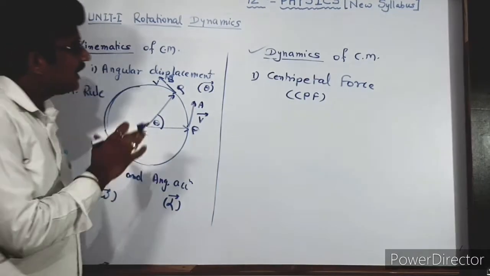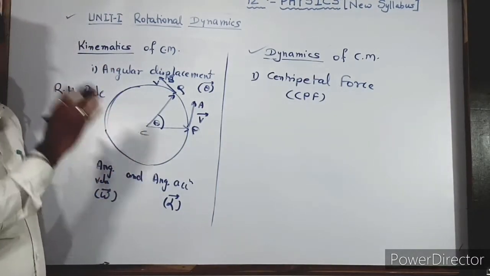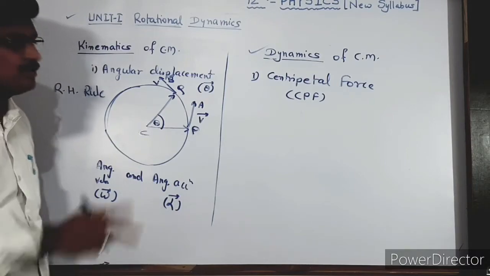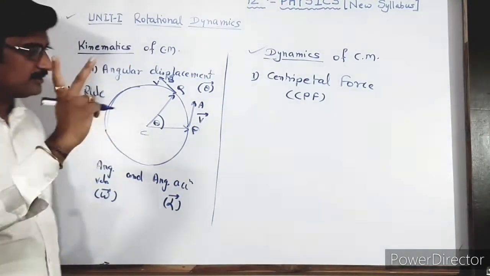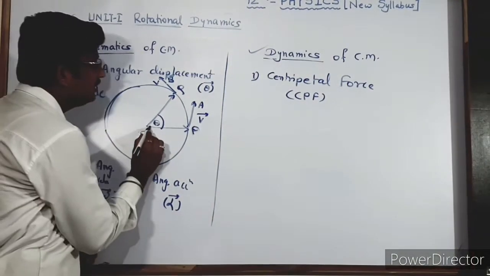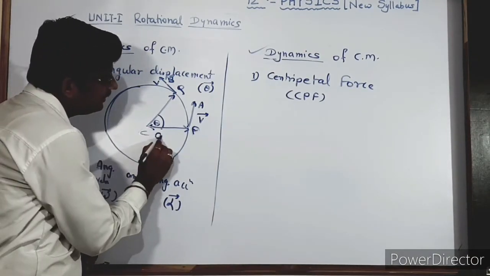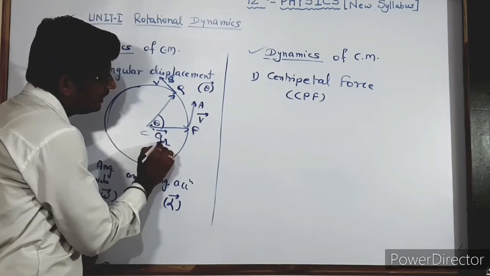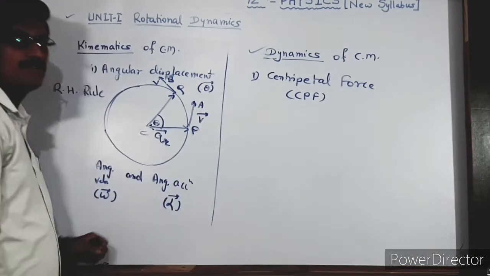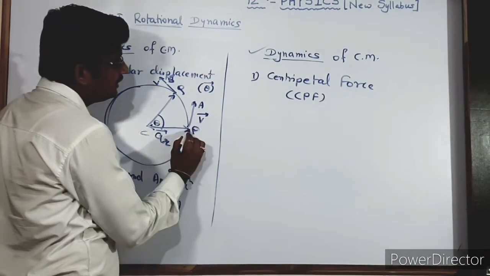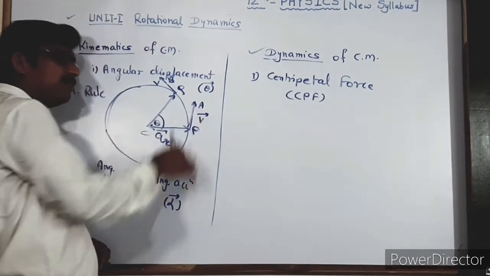If we consider the direction of acceleration or linear acceleration that we have studied earlier last year, there are two types of linear accelerations. One is along the radius and toward the center. It is called radial acceleration, denoted by AR, and another is in the direction of the velocity, that is tangential, in the direction or in the opposite direction.